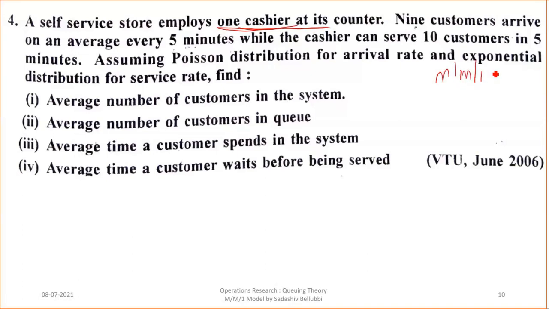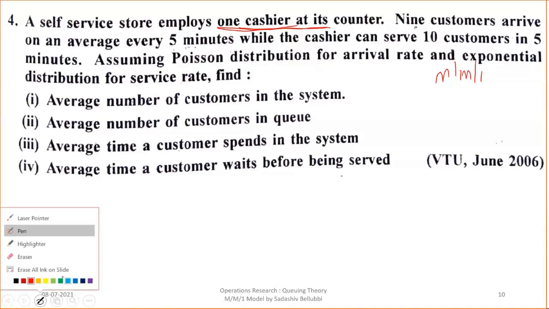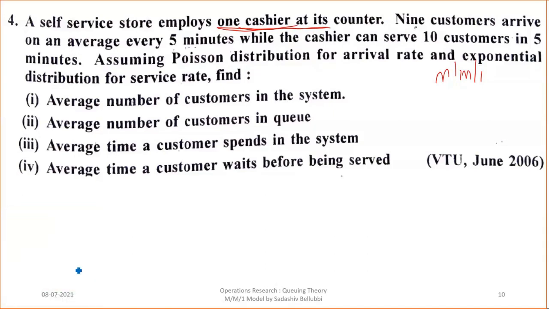9 customers arrive on an average every 5 minutes. Try to understand the statement clearly. So in every 5 minutes, 9 customers will arrive. While finding the lambda value, we need to take care of that statement. While the cashier can serve 10 customers in 5 minutes.